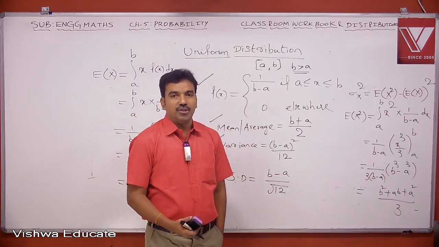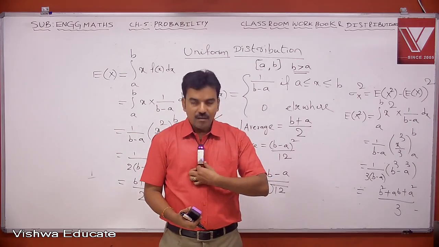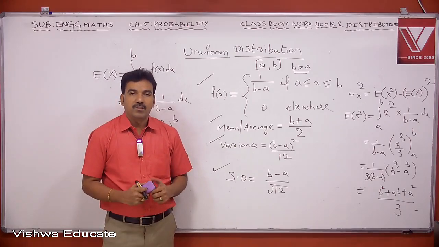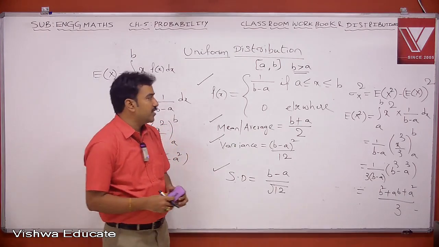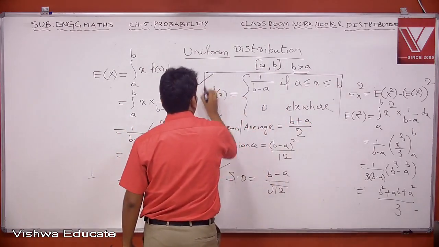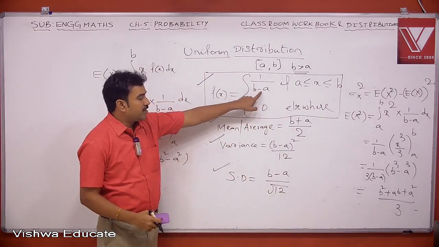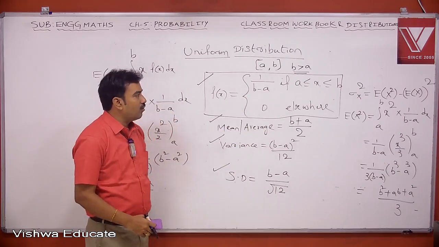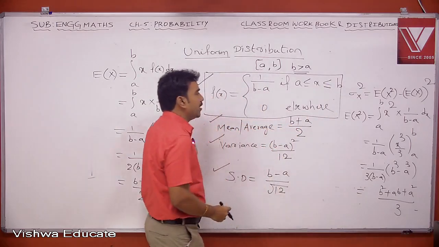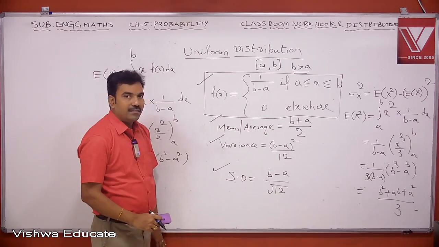In uniform distribution, the PDF is given by f of x equal to 1 by b minus a if a less than or equal to x less than or equal to b, 0 elsewhere.